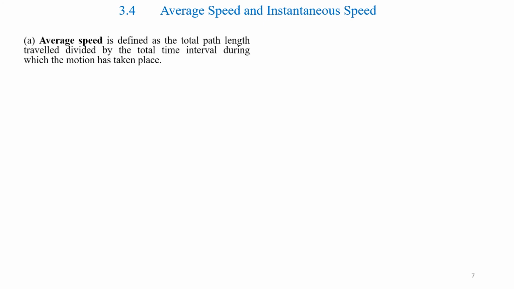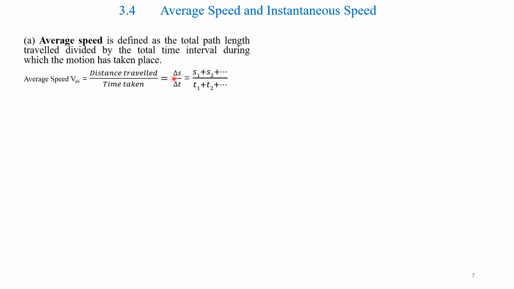Average speed and instantaneous speed. Average speed is defined as the total path length. Please remember, total path length traveled divided by the total time interval during which motion has taken place. So average speed V average is equal to distance traveled divided by time taken.